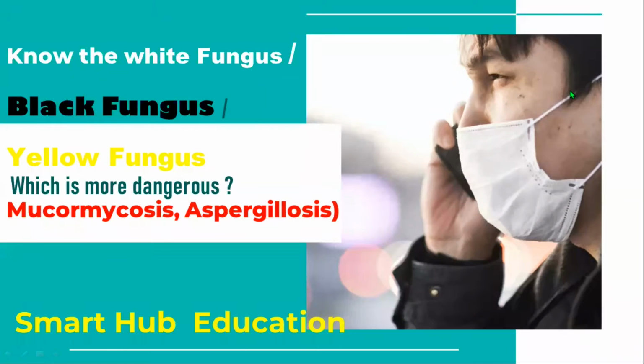Okay, good morning, students. Today we'll look at an interesting topic because of the issues we have faced in India. Now, the white fungus, black fungus and yellow fungus, which is the most dangerous, especially black fungus. We are calling it mucormycosis. So how can we see it one by one?